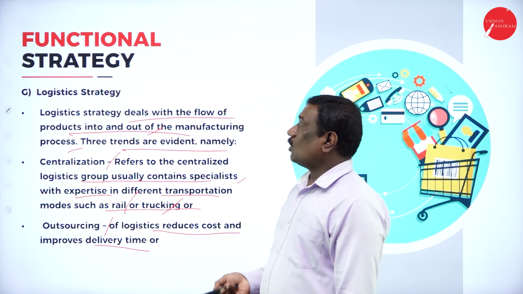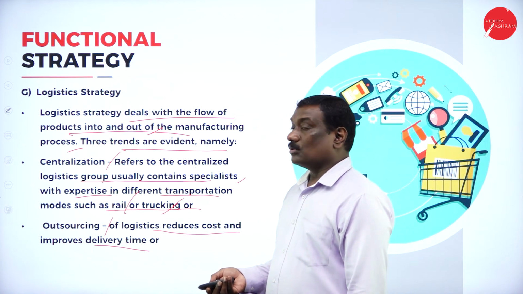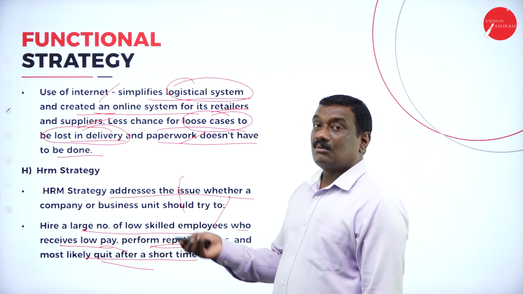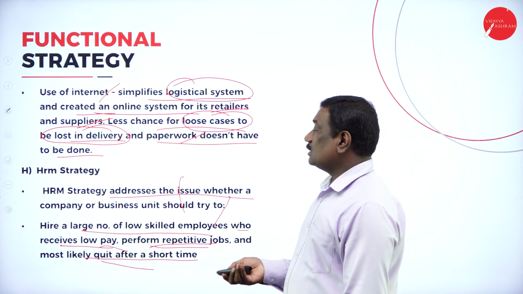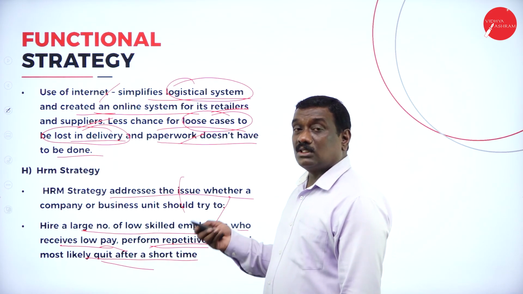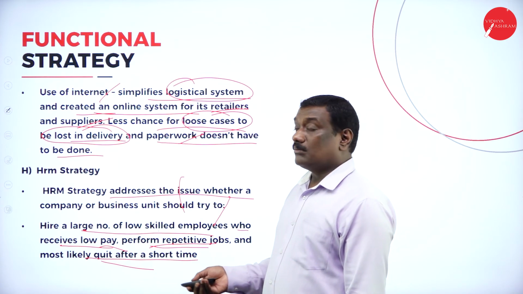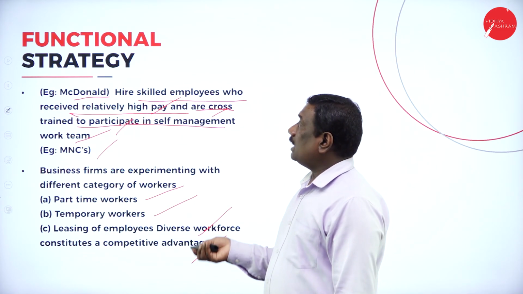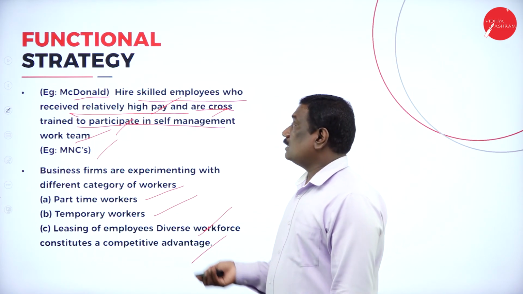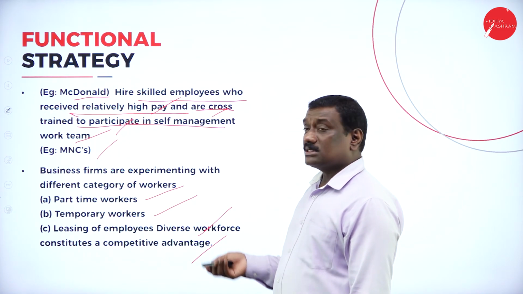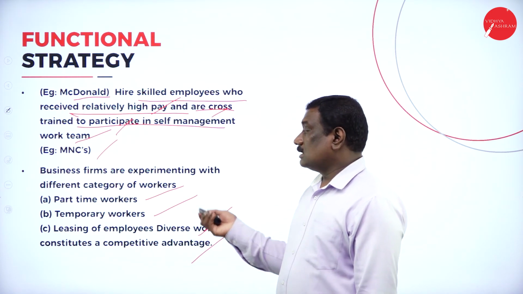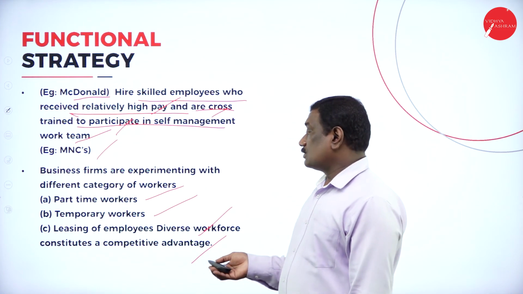This is the strategy which deals with the flow of products into and out of the manufacturing process, right? Under this we have centralization, outsourcing, and use of the internet. Next, coming to the HRM strategy, it addresses the issue whether the company or business unit should have a low number of skilled workers with low pay doing repetitive jobs and most likely to quit, or hire skilled employees who are highly paid as well as cross-trained in order to participate in management teamwork. Business firms also experiment with different categories of workers such as part-time workers, temporary workers, and leasing of employees; a diverse workforce constitutes a competitive advantage.